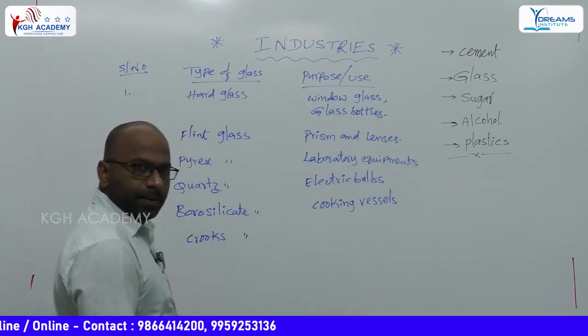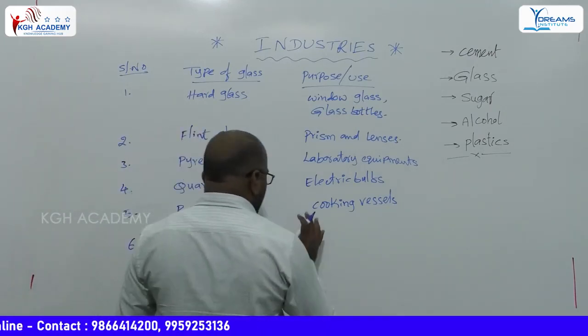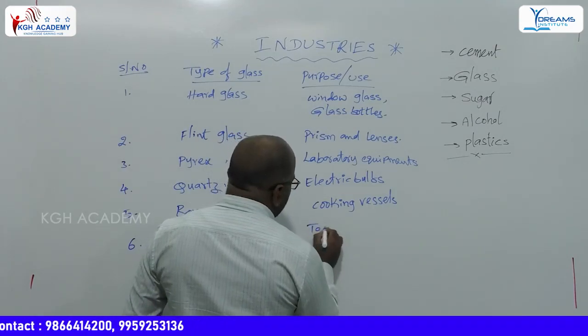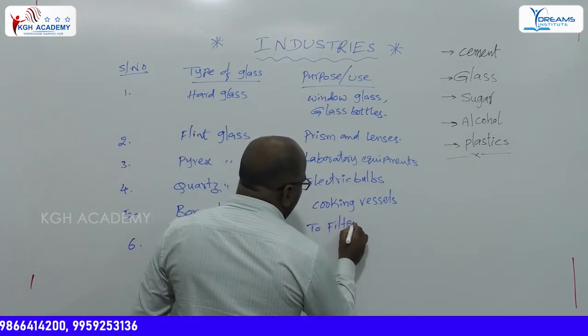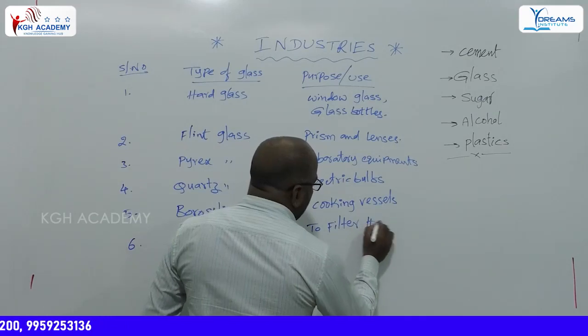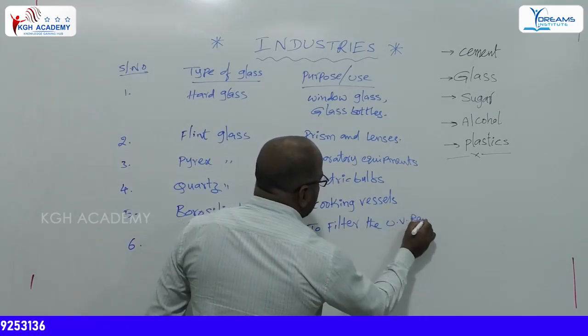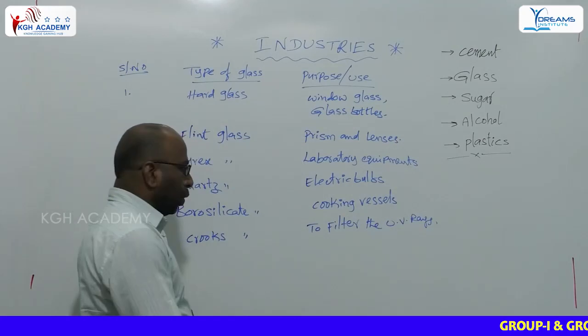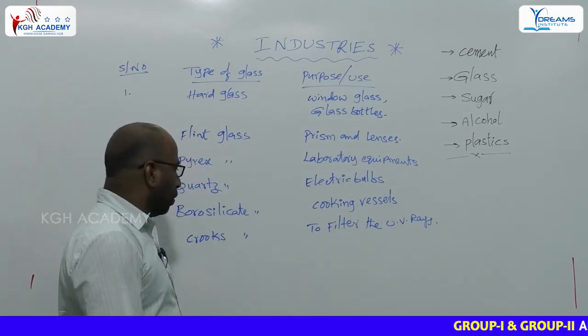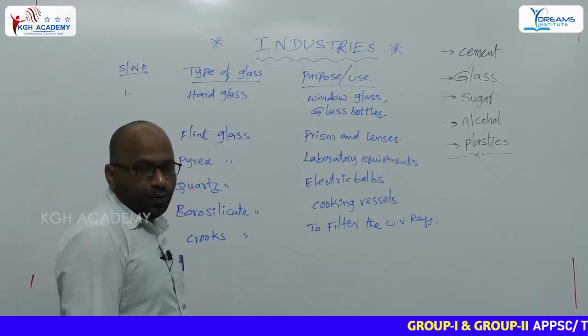Crookes glass is used to filter the UV rays.